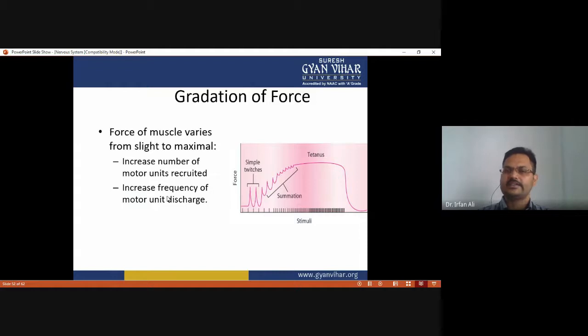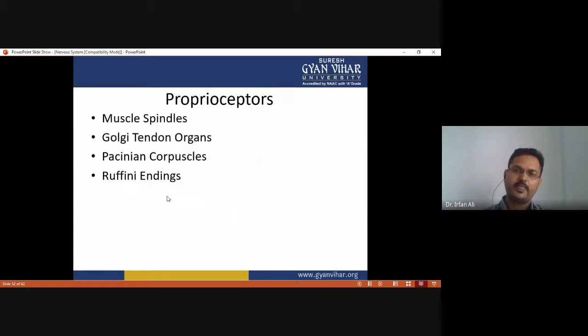And what is gradation of force? The force of muscle varies from slight to maximum, with an increased number of motor units recruited and increased frequency of motor unit discharge. So many simple twitches may be induced by summation and produce tetanus, which is the fast contraction of muscle fiber.